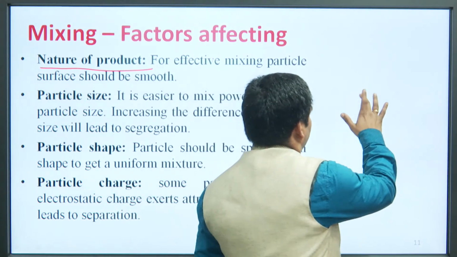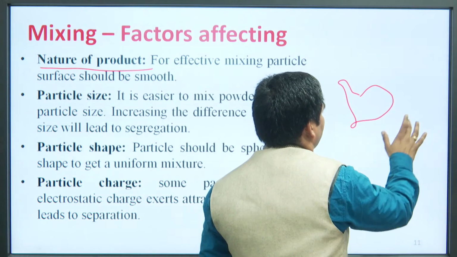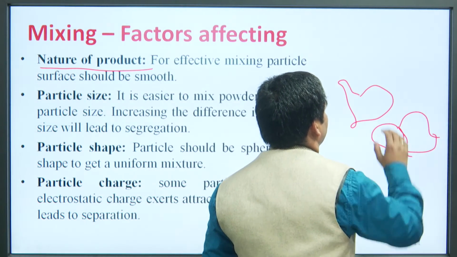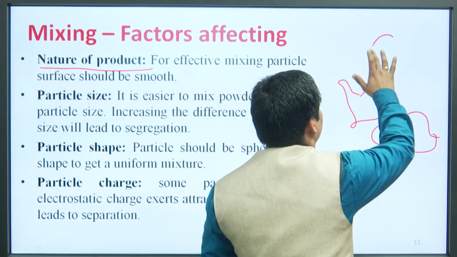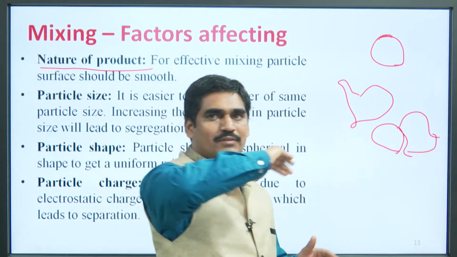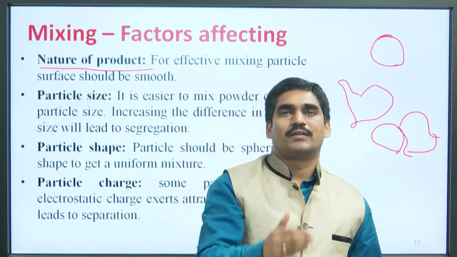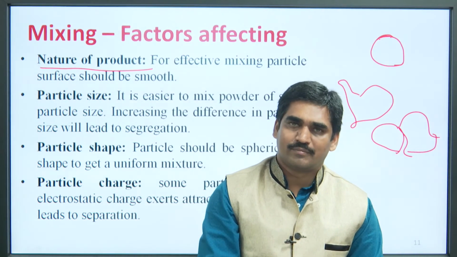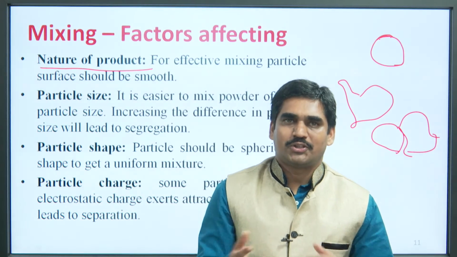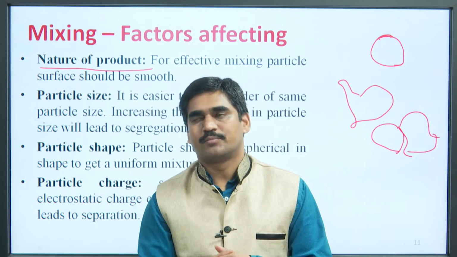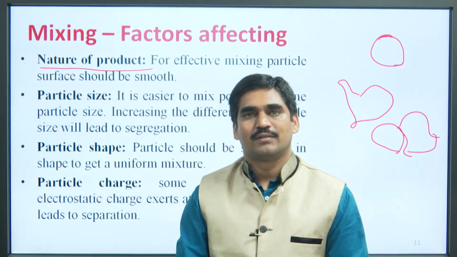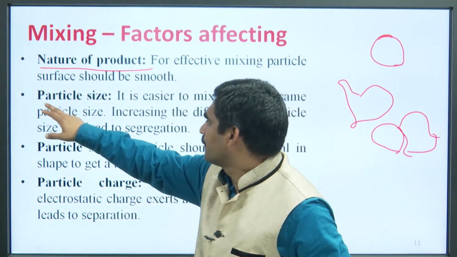If it is curved shaped particles like this, and smooth surfaced particles, in case the surface of the particle is smooth, then effective mixing may take place. So, which type of components we are taking for mixing plays an important role in smooth or effective mixing.